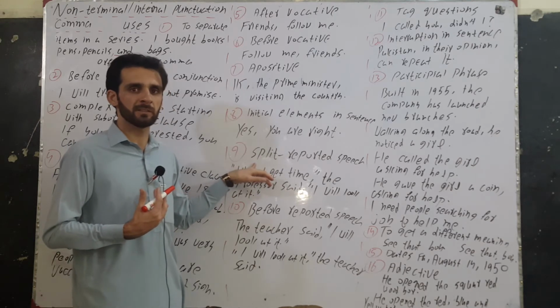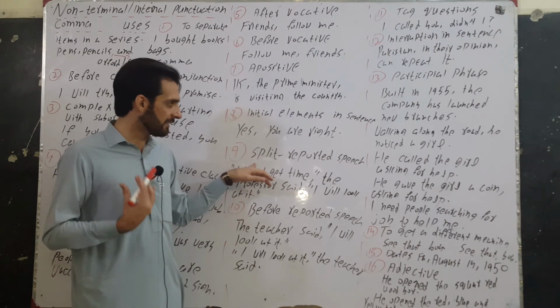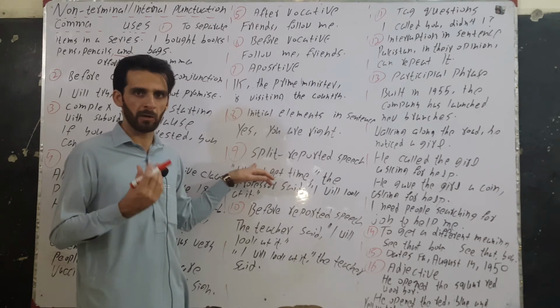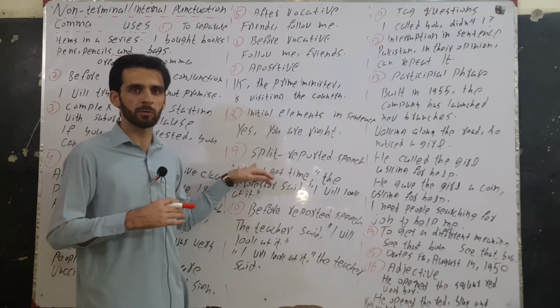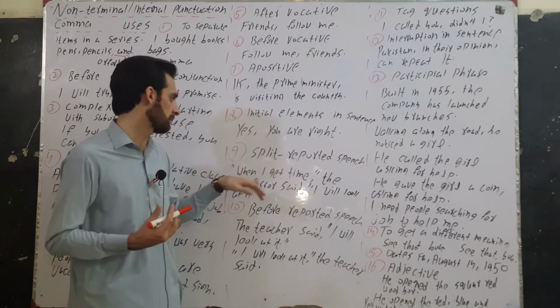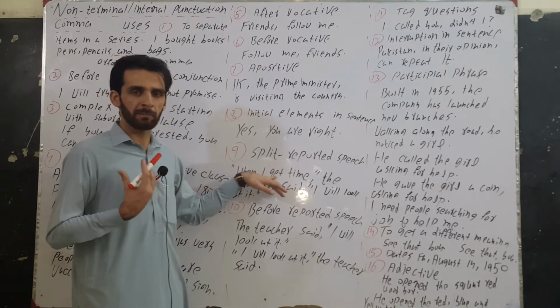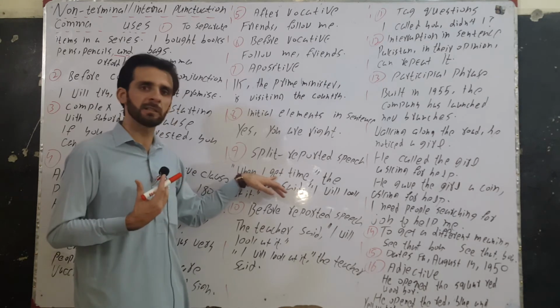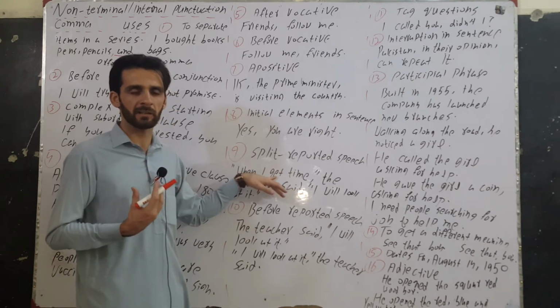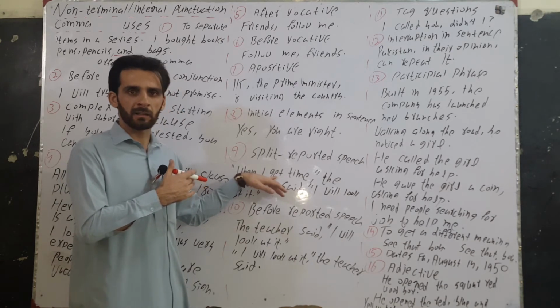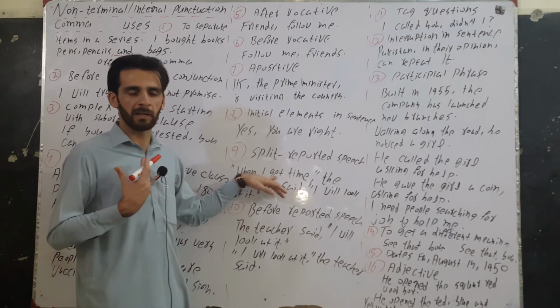Split reported speech is a reported speech which is in two parts. One part is before the reporting speech, the other part is after the reported speech. When I get time, this is the subordinate clause. Remember that in split reported speeches we have a subordinate and a main clause. In contrast to this, in compound reported speeches we have independent clauses.